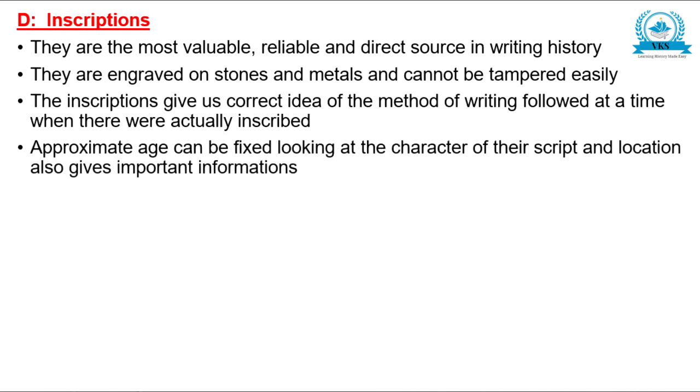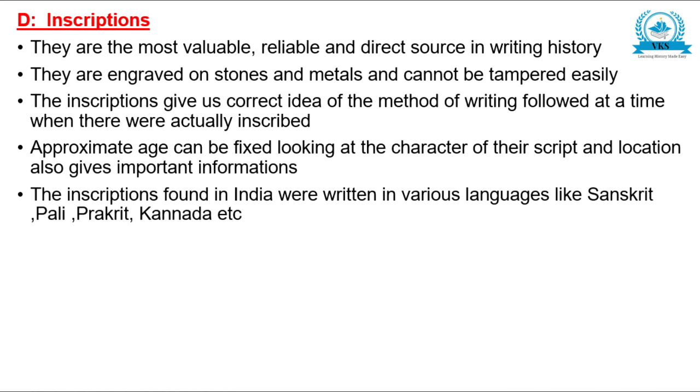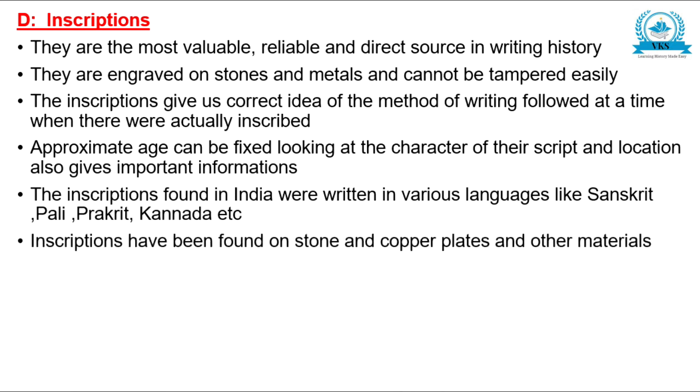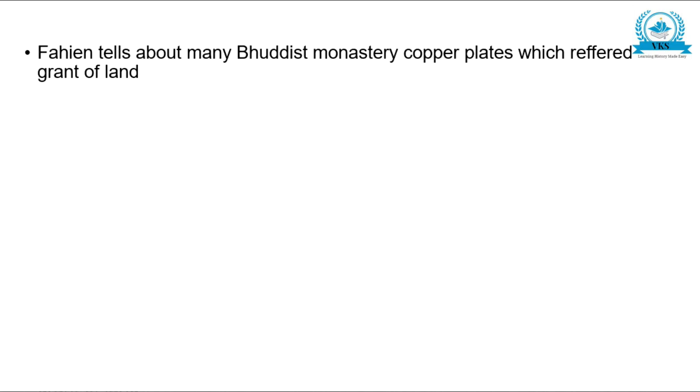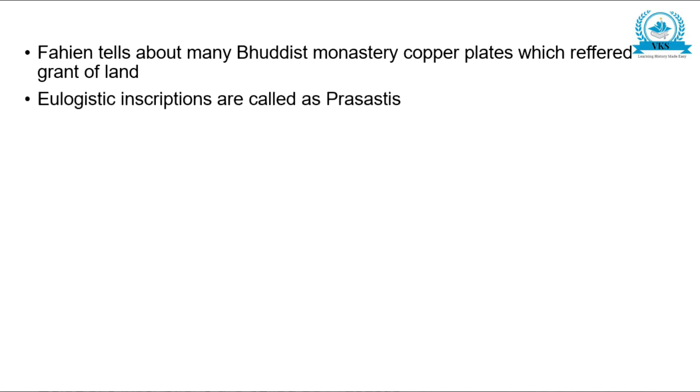Approximate age can be fixed by looking at the character of their script, and location also gives important information. The inscriptions found in India were written in various languages like Sanskrit, Pali, Prakrit, Kannada, etc. Inscriptions have been found on stone and copper plates and other materials. An inscribed copper plate was called Tamrapata, Tamrapatra, etc. Land grants were inscribed on copper plates. Fahian tells about many Buddhist monastery copper plates which refer to grant of land.